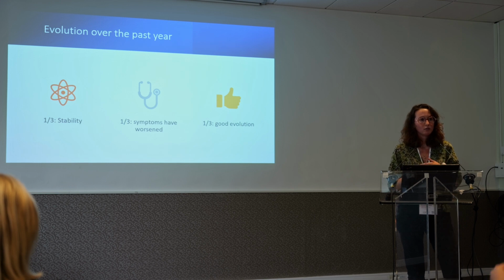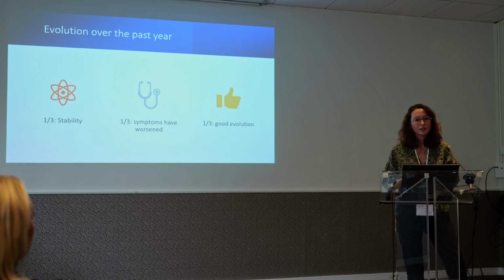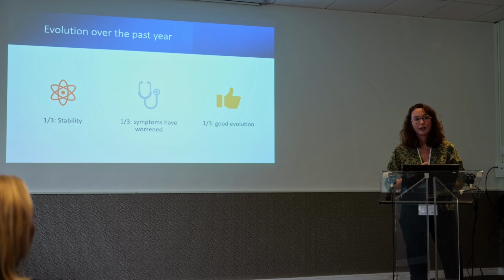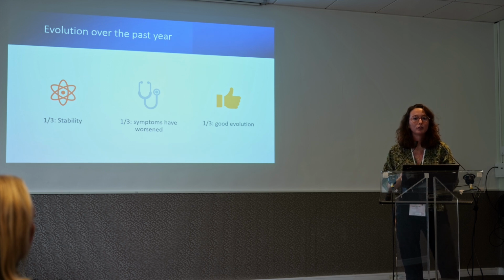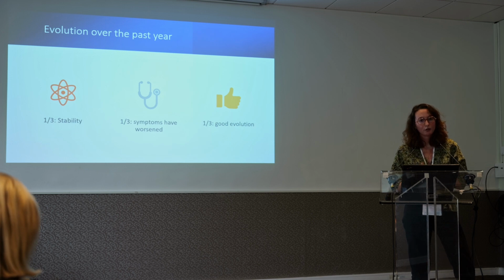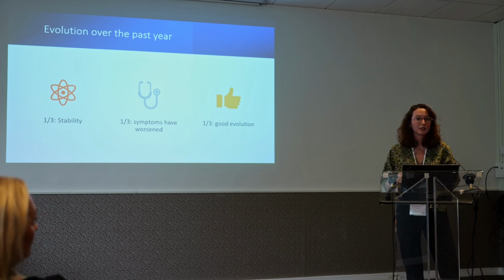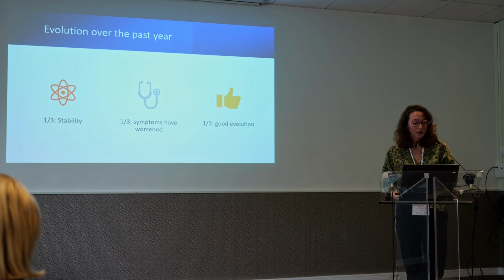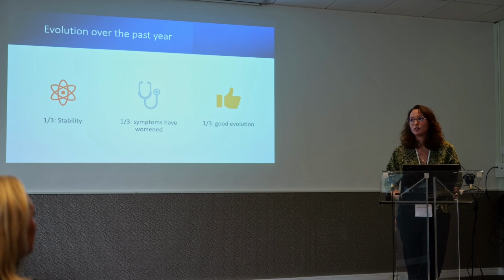As we just said, the range of symptoms varies from very mild symptoms to very severe clinical presentations. And once again, the evolution over the years is very different from one girl to another. In the past years, a third of the families declared that the symptoms were stable. For a third, the symptoms had worsened. And for a third, it was a good evolution over the years. So evolution does not seem to be predictable.